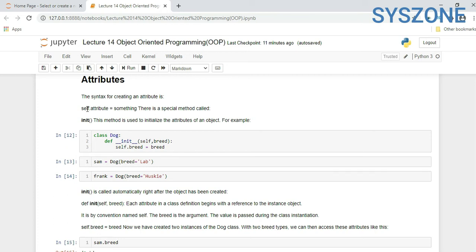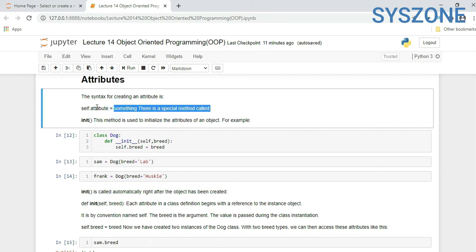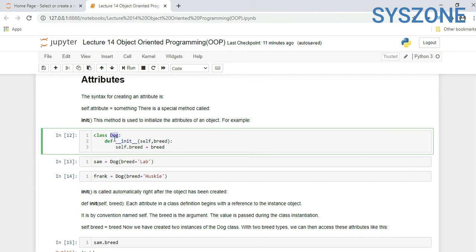Attribute, the syntax for creating an attribute is self.attribute equal to something. There is a special method called __init__, so here in this part we can define whatever we want. Init will initialize. This method is used to initialize the attributes of an object. If you see the example below, we created a class named Dog.